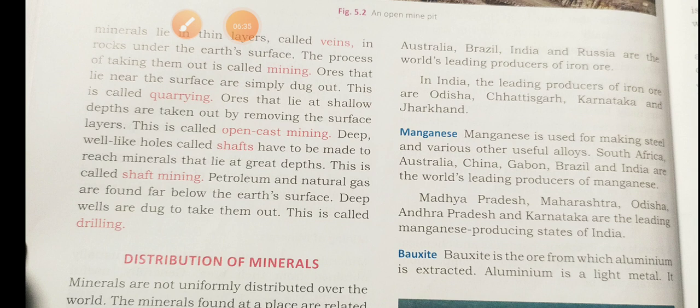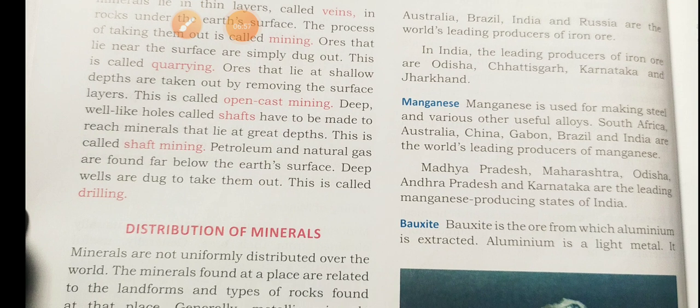Okay, and manganese. Manganese is used for making steel and various other useful alloys. South Africa, Australia, China, Gabon, Brazil and India are the world leading producers of manganese. In India, Madhya Pradesh, Maharashtra, Odisha, Andhra Pradesh and Karnataka are the leading manganese producing states of India.